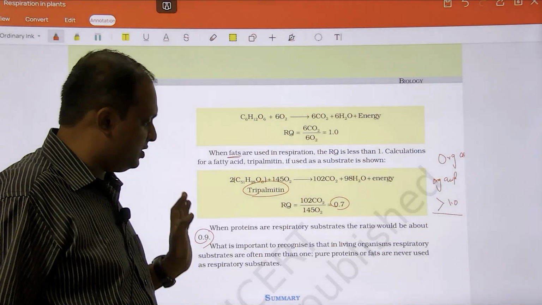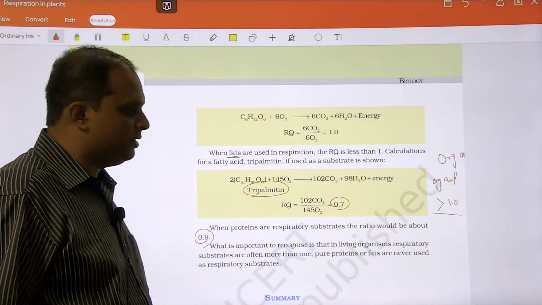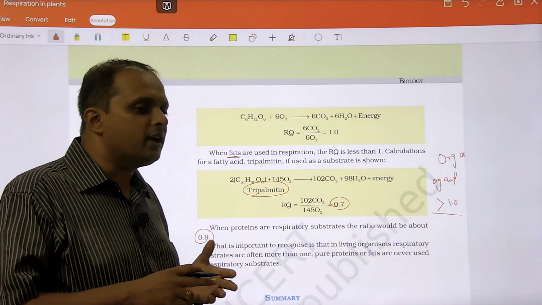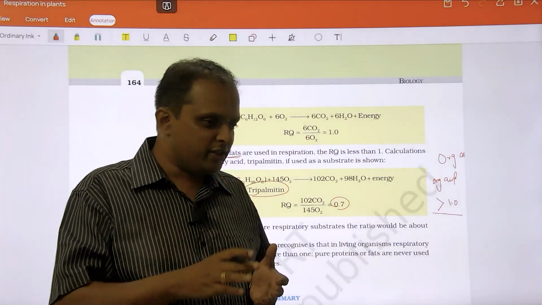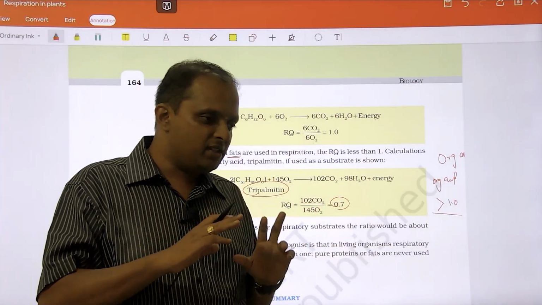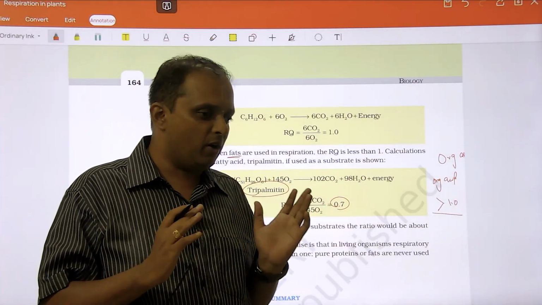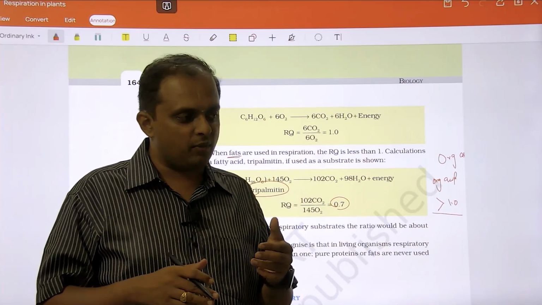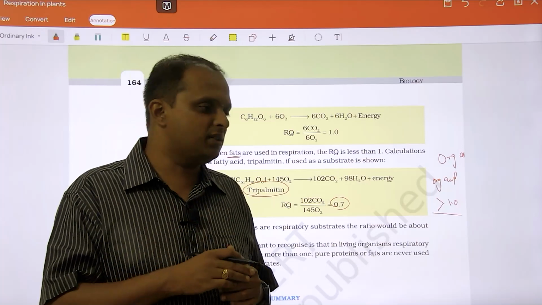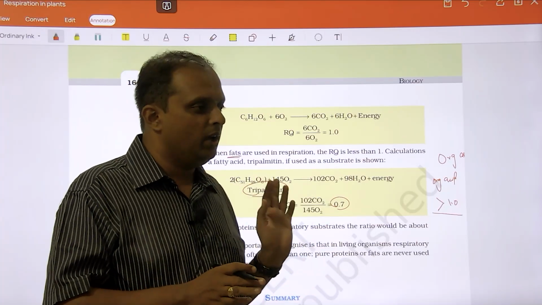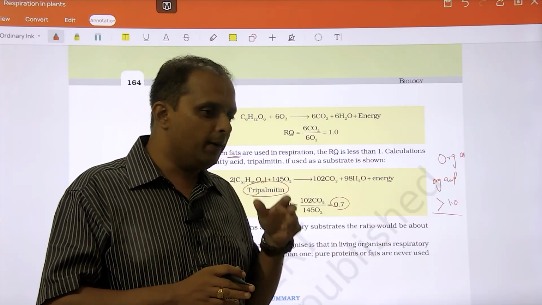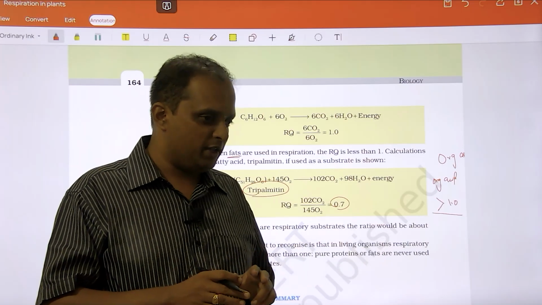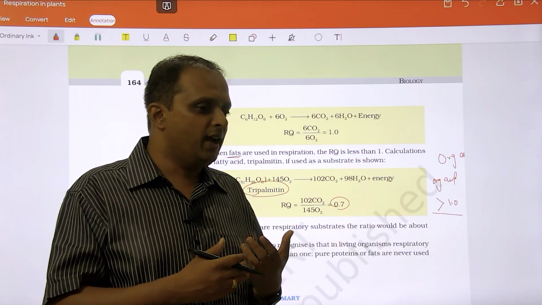Do you understand? That is all the chapter is, right? So to get command in this chapter, you need to understand the equation, memorize it, see where NADH and FADH2 are formed, and calculate ATP accordingly, and see how the electron transport system operates, what are the complexes involved, what molecules are present in the complexes, and finally RQ, and what major difference you see between anaerobic and aerobic respiration. And why respiration is an amphibolic pathway.